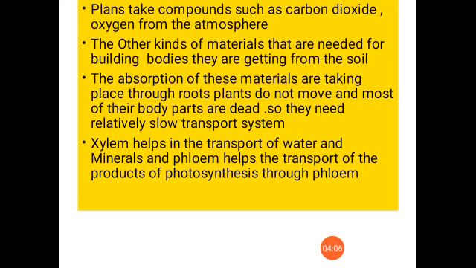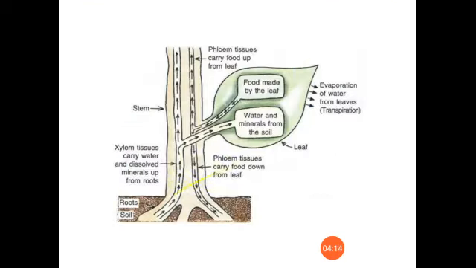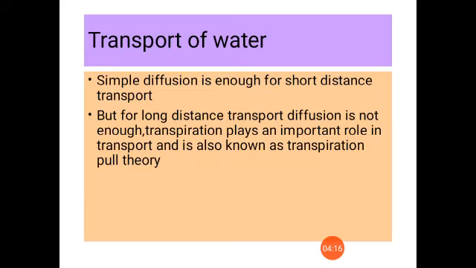Xylem helps in the conduction of water and minerals, and phloem helps in the transport of food and other materials.